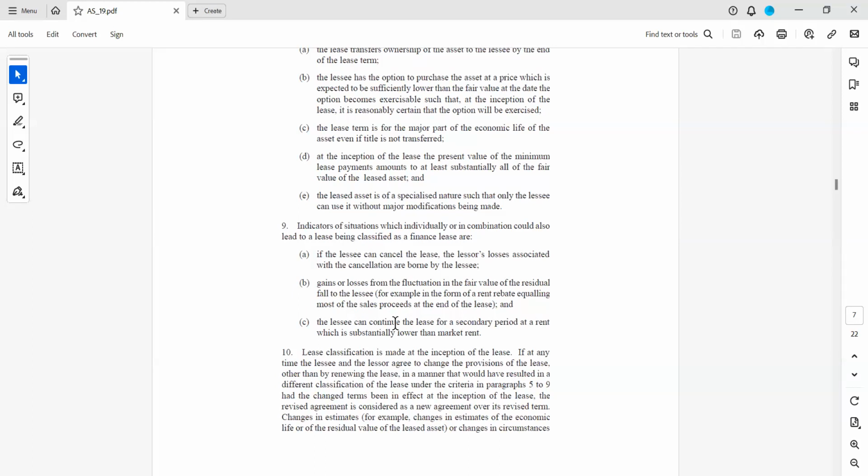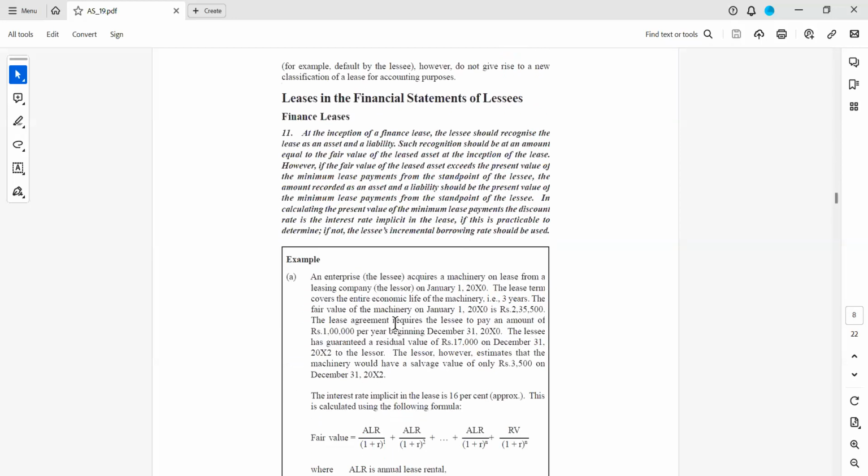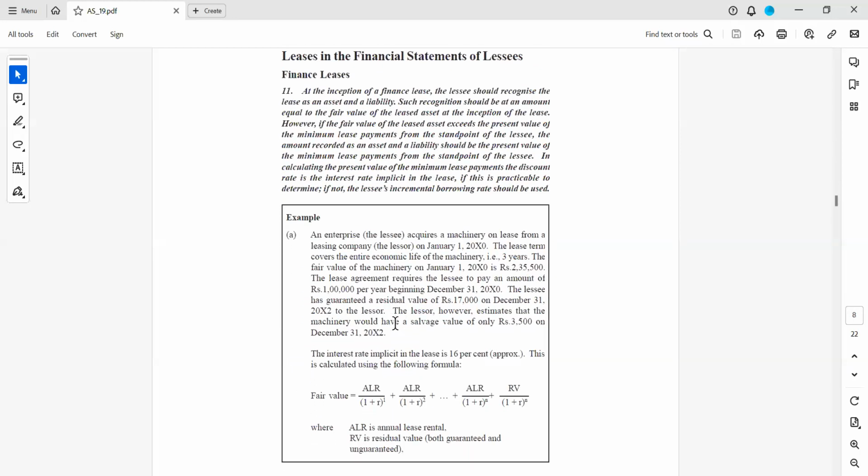Now I will go to the finance lease, and how it has to be shown in the financial statements in the books of the lessee. You may feel why I am reading out, but it is important to understand the standard as it is. That is why I am reading out.